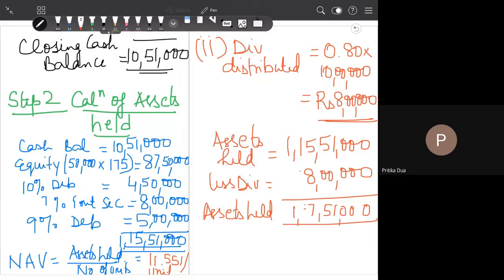So 1,07,51,000 will be the new asset holding for the mutual fund, and accordingly the NAV will come to, this is the new NAV, rupees 10.751 per unit.